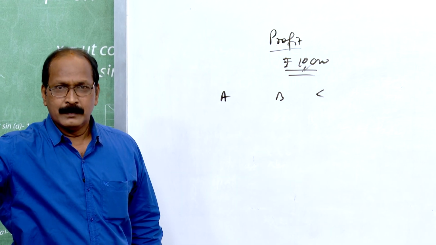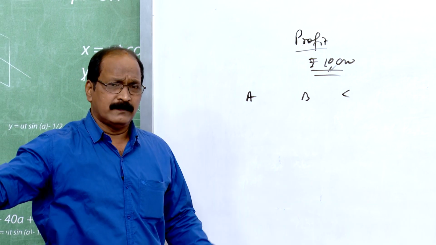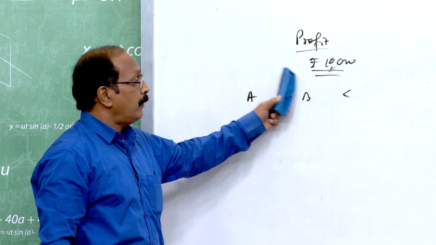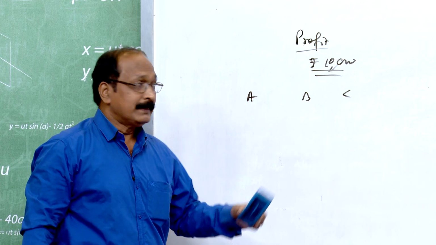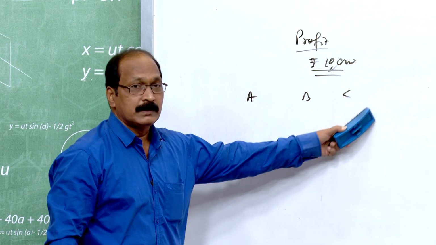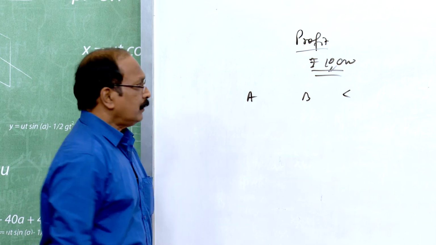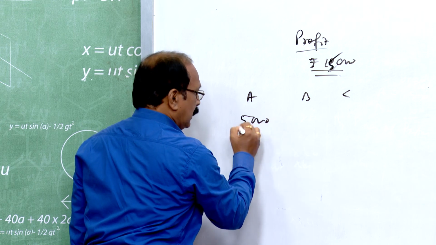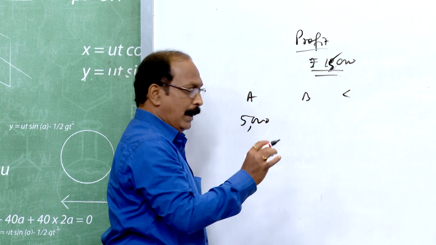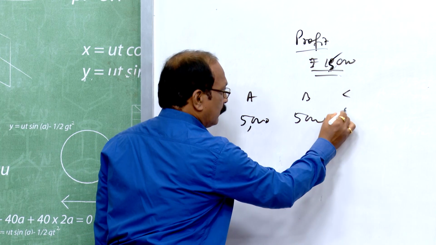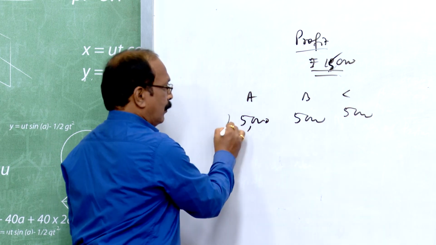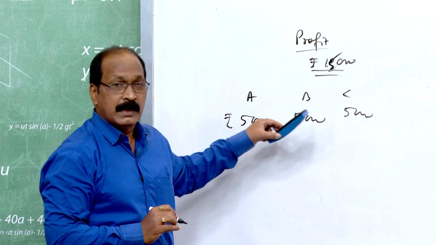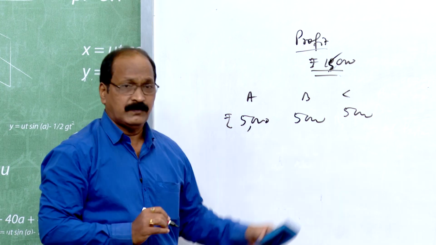Others, can they be paid? Can the organization pay? No, because that is the share of partners only. That amount is to be distributed among the partners only. So, suppose it is 15,000, and the ratio is equal. So, 5,000, 5,000 and 5,000. The 15,000 rupees is to be distributed among these three equally, that means 5,000 each.